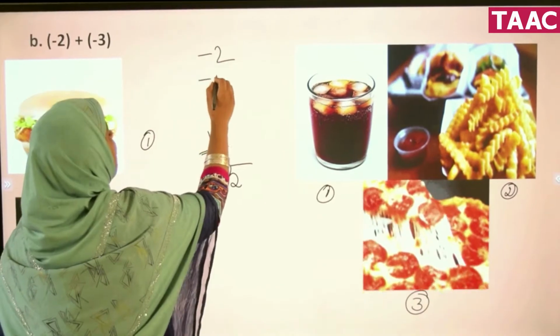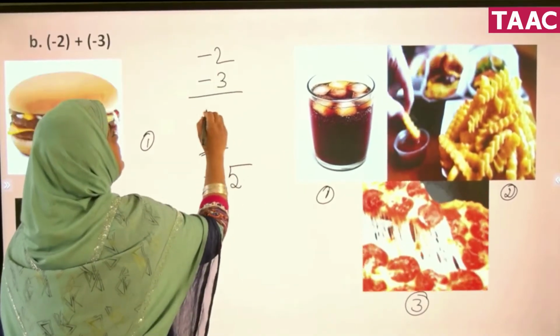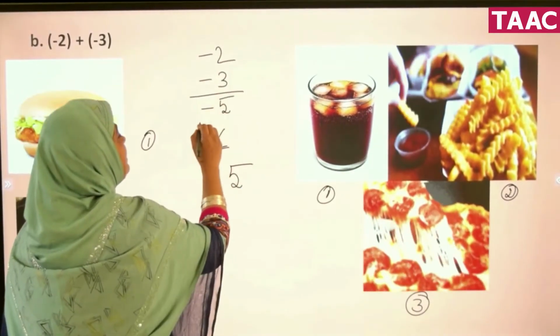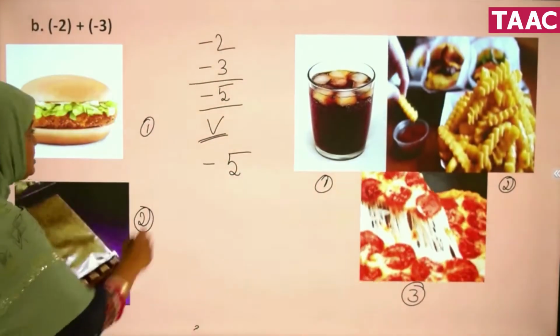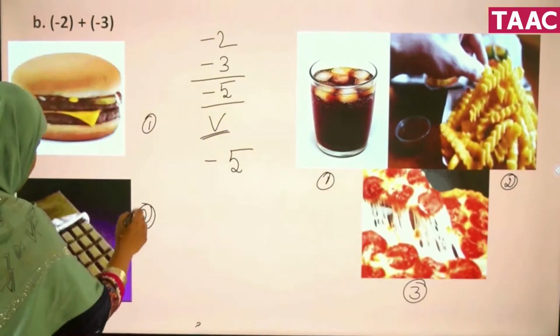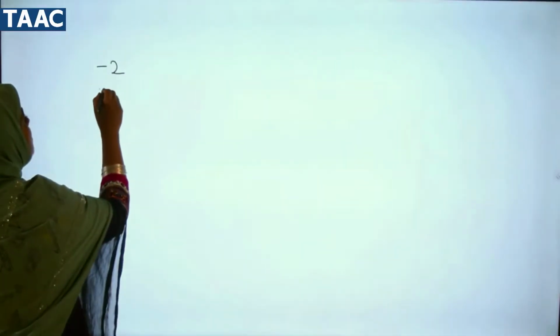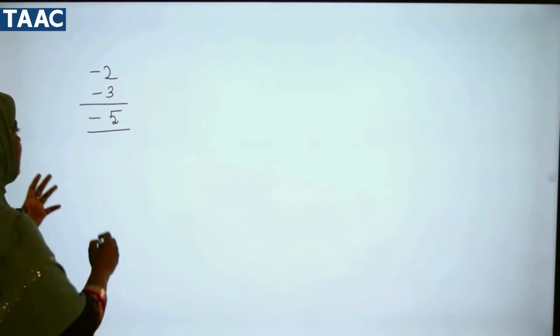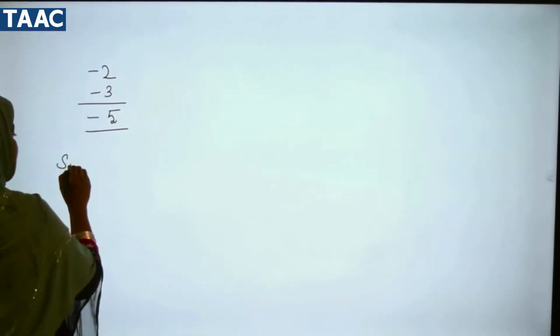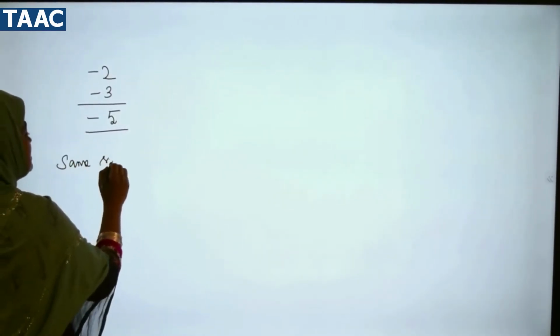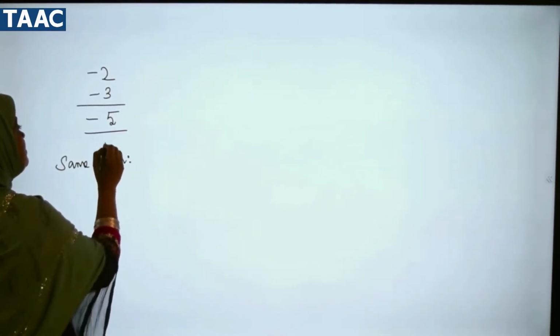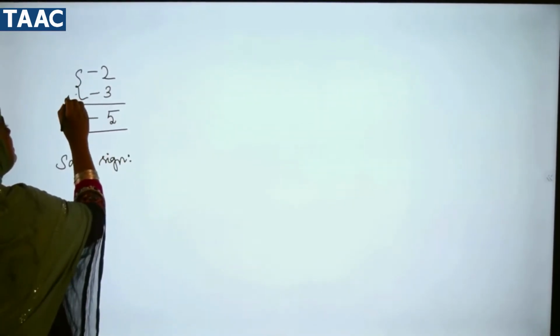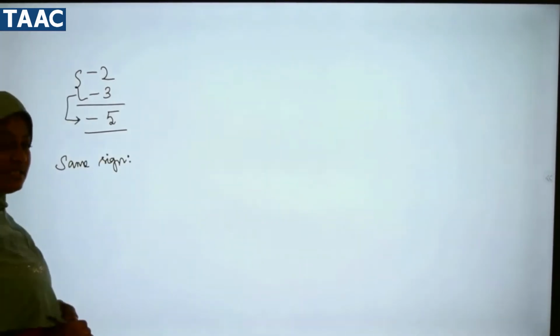What is our question? -2 plus -3. What is our answer? Our answer is -5. So -2 plus -3, we got -5. So what is the concept here? We have the same sign. Whether it is a positive sign or negative sign, the same sign comes in the answer also.